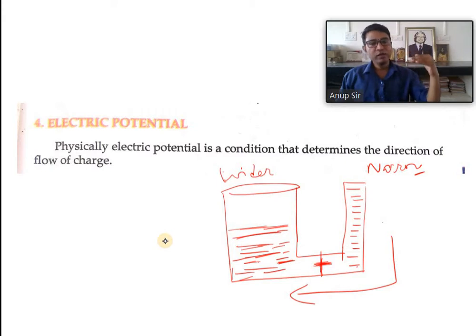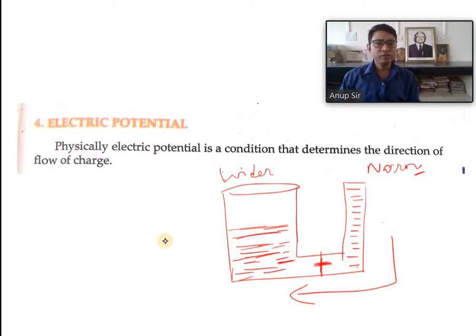Water at a higher level goes down, and water goes up where the level is lower, until both reach a common height.